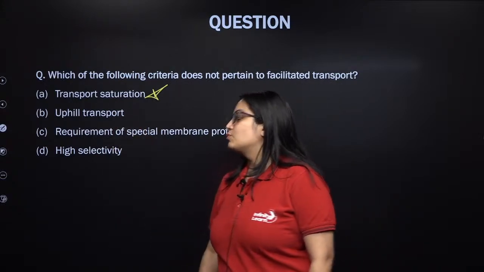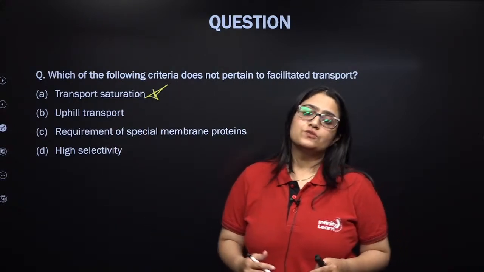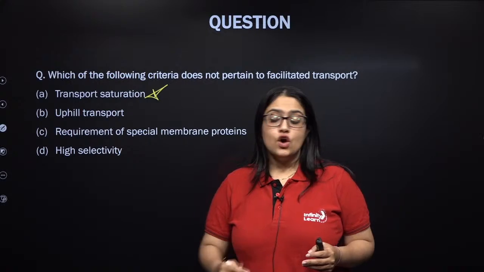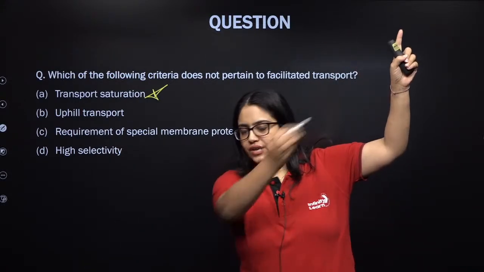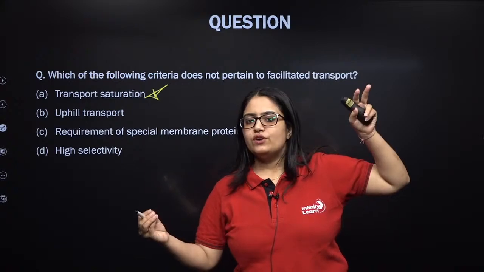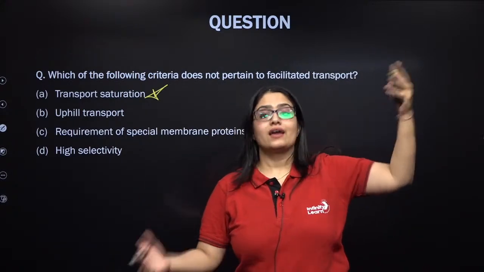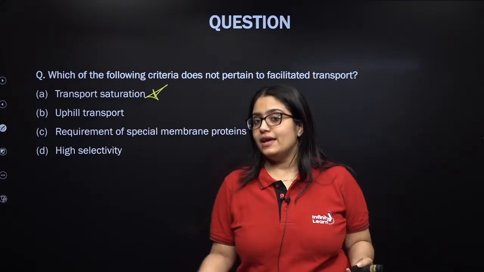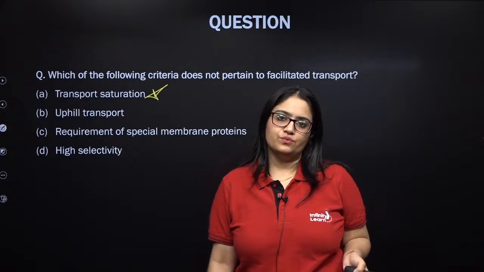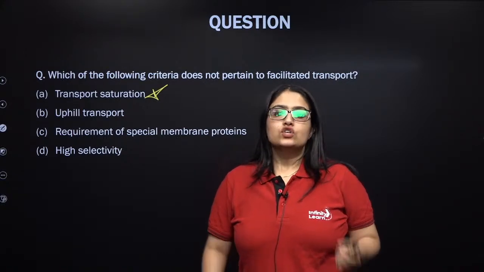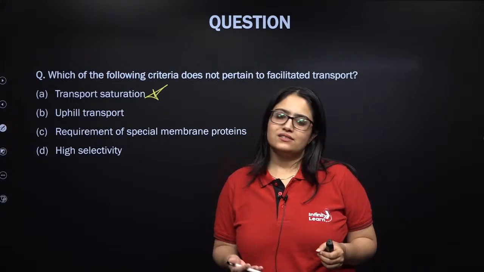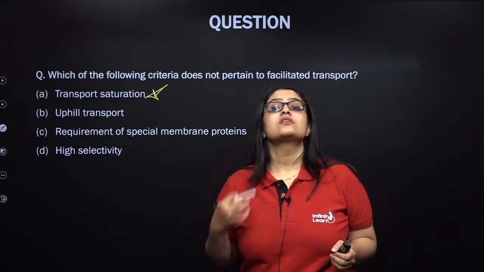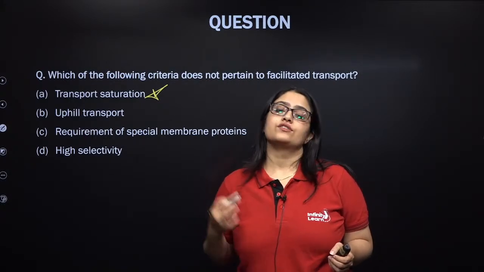Next, uphill transport. This is in fact wrong. Uphill transport means movement of substances from their lower concentration to their higher concentration, and this requires ATP energy to be utilized, right? So this is not a characteristic of facilitated diffusion. This is a characteristic of active transport.